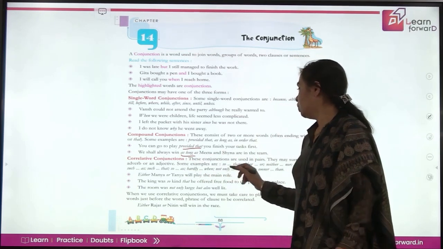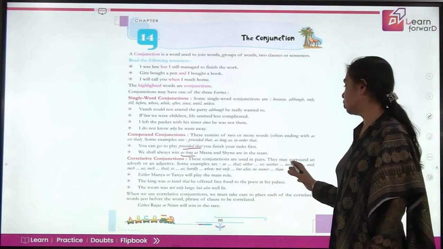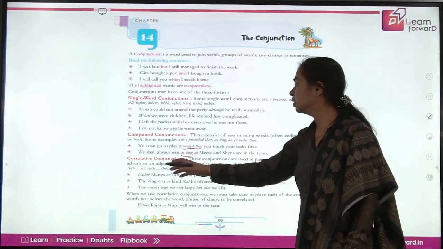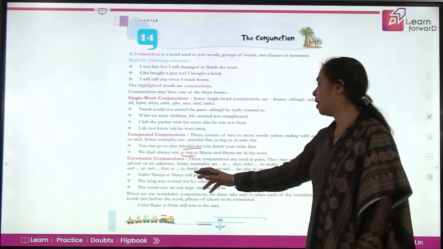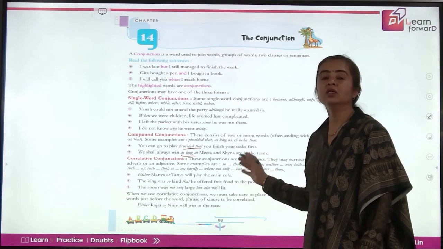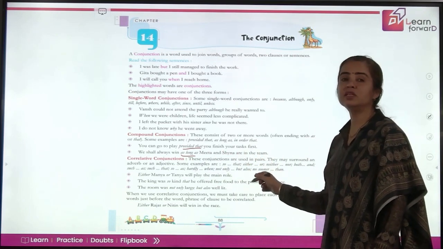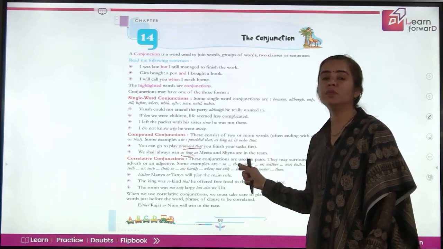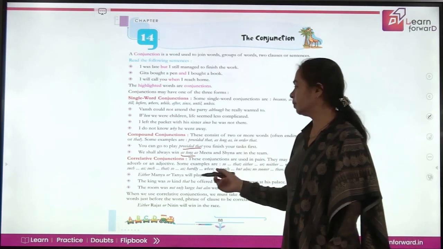Like you have so, that; either, or; neither, nor; both, and; such, as; such, that; so, as; hardly, when; not only, but also; no sooner, than. So these are the pairs of conjunctions, and can you see we have dots between these pairs? That means this space will be filled by some word or a phrase, right? Let's see some examples here.